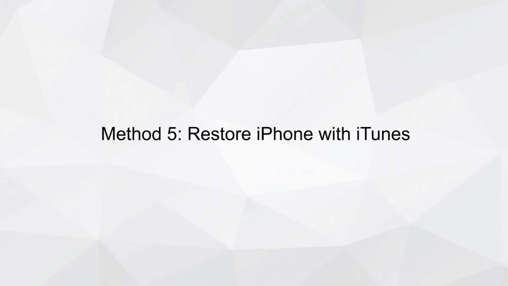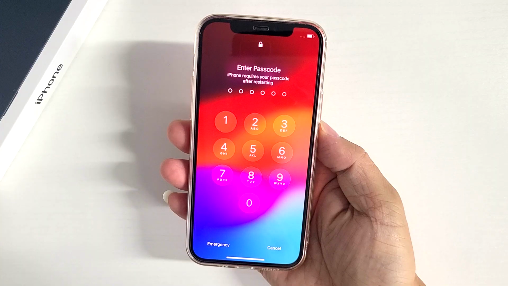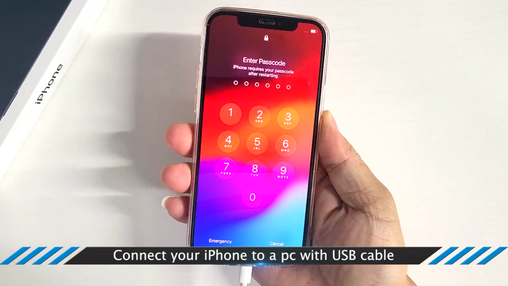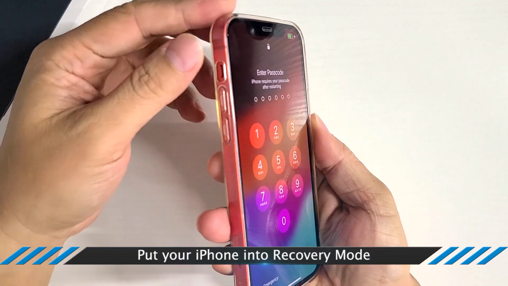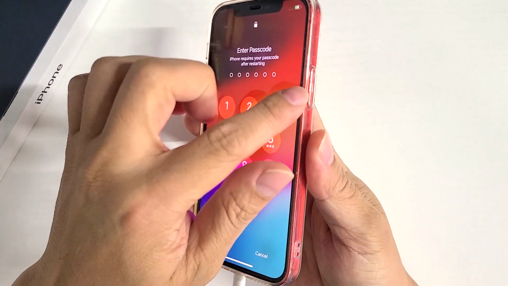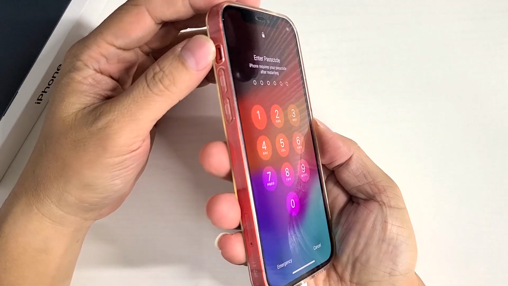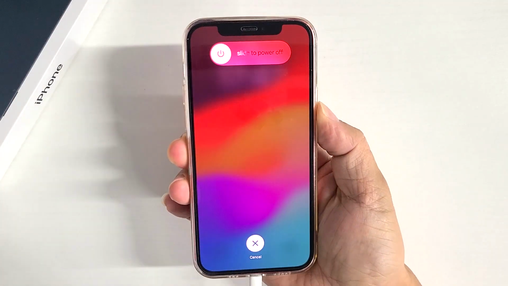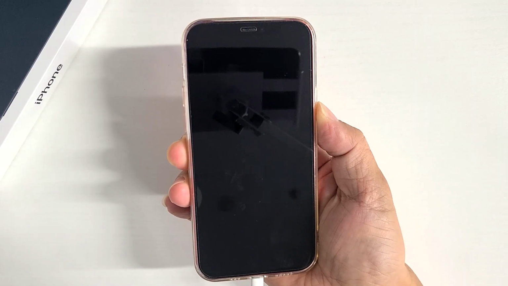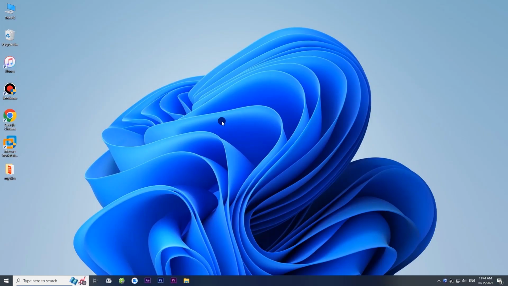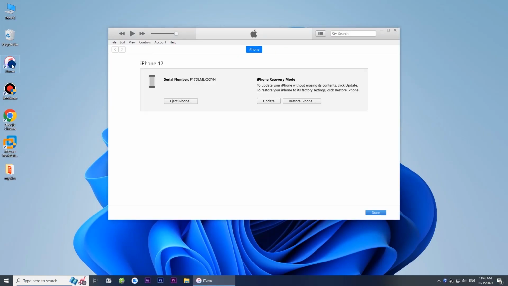Method 5. Restore iPhone with iTunes. Connect your iPhone to the PC. Then put your iPhone into recovery mode. Open iTunes and click Restore in the pop-up prompt.